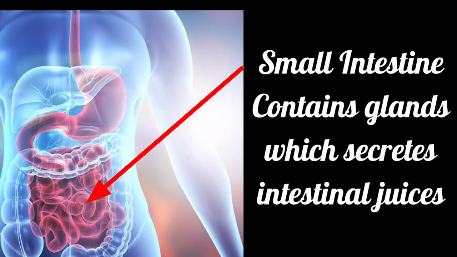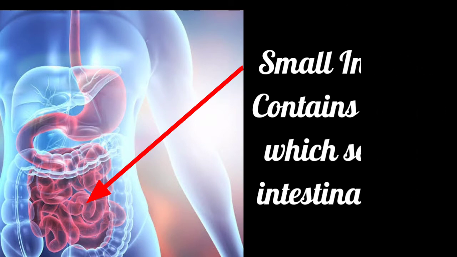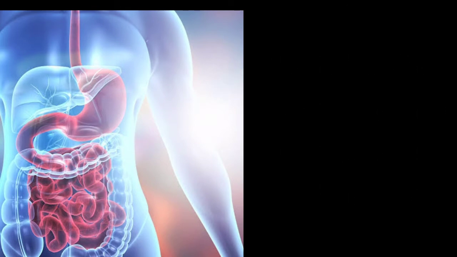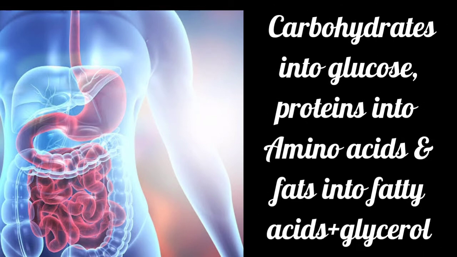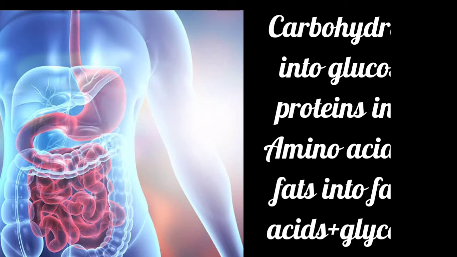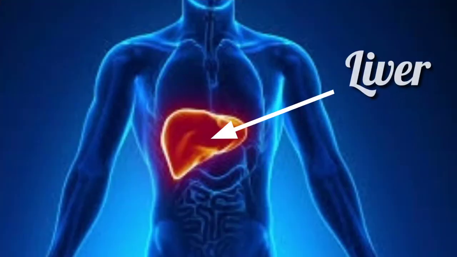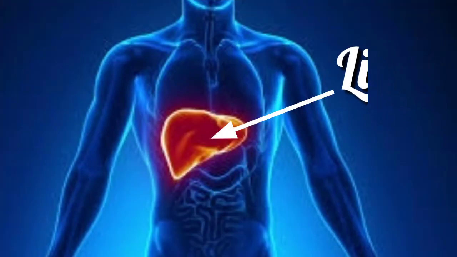The walls of the small intestine contain glands which secrete intestinal juices, and these juices help in the digestion of carbohydrates into glucose, proteins into amino acids and fats into fatty acids plus glycerol. Now let us see the second gland by which the small intestine gets its secretions. So the second gland is the liver.